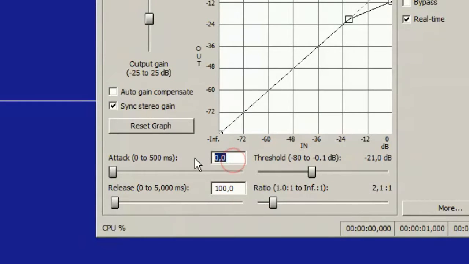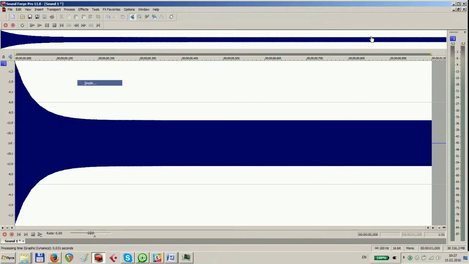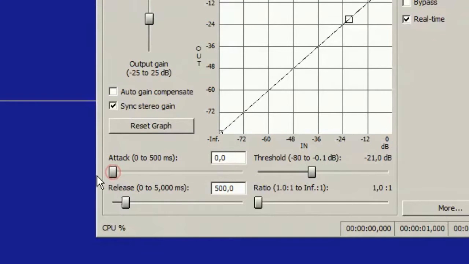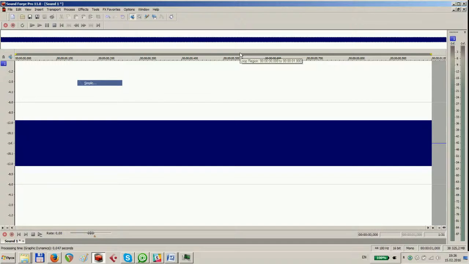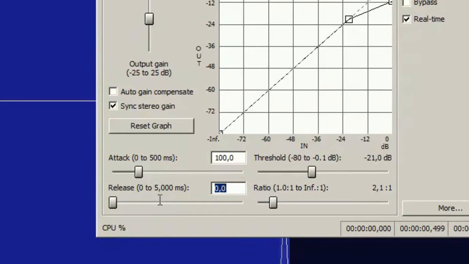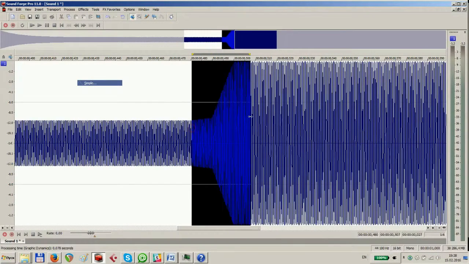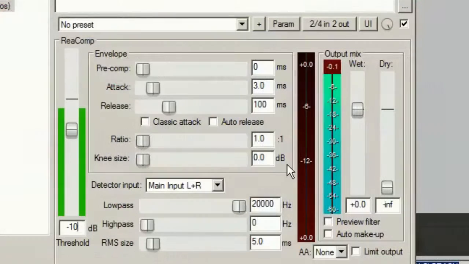Main idea is if you have a big amount of attack, then compressor will reduce sound slowly. If you have small amount of attack, compressor reduces sound fast. The same with release. The bigger number, the slower compressor will switch off. Precompression, knee and RMS size also control how fast and slow and accurate compressor reacts on coming sound.